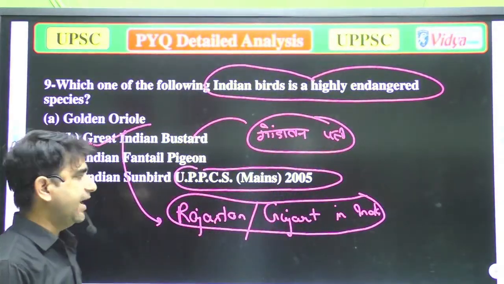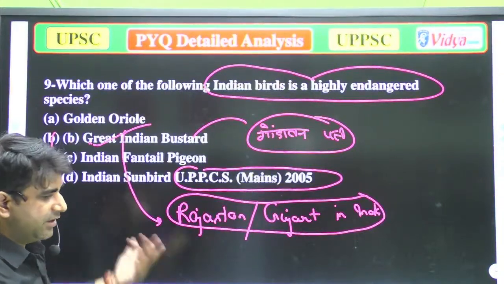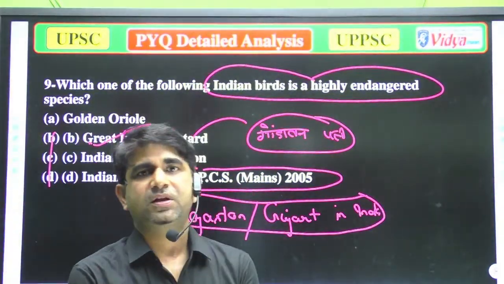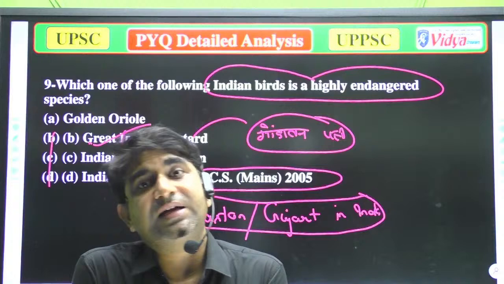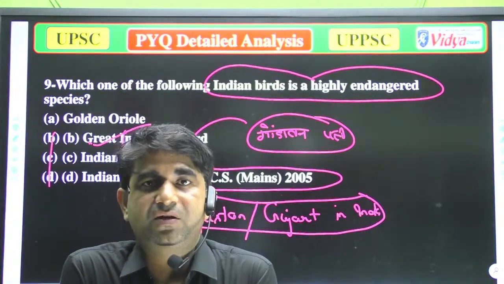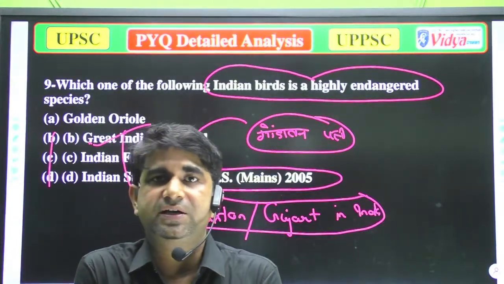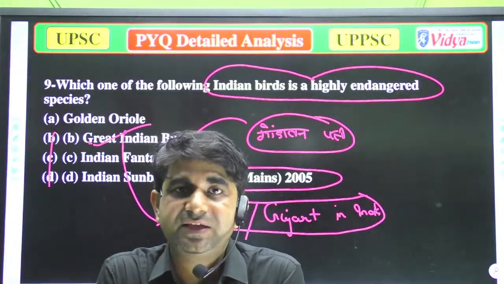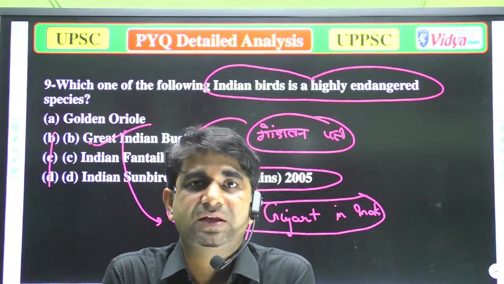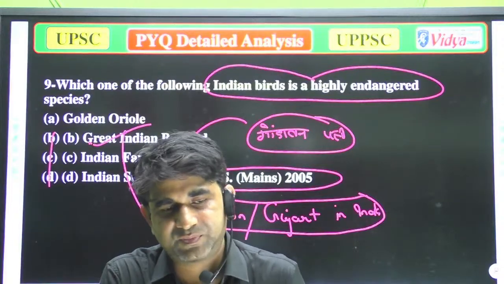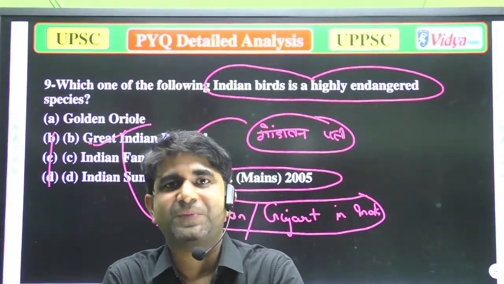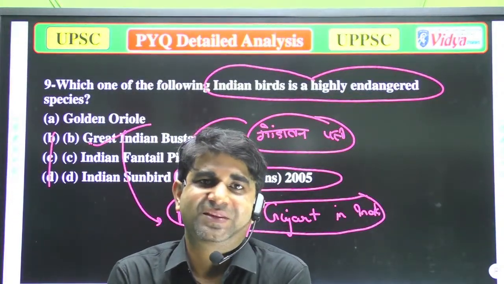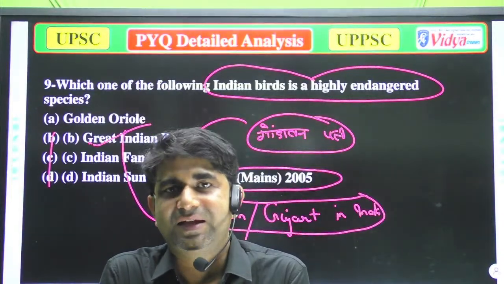When India got independence and our national bird had to be decided, this bird was in the news, and it was said that it would be our national bird. But due to some reasons, the peacock gained that position, and till today the peacock is our national bird.